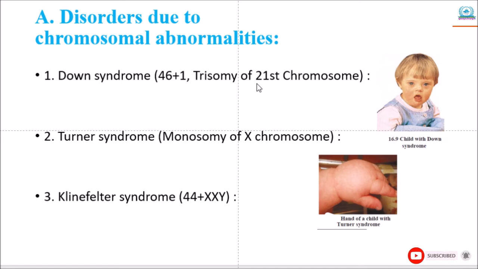So Down syndrome is a disorder arising due to a chromosomal abnormality. This is the first discovered and described chromosomal disorder in human beings. This disorder is characterized by the presence of 47 chromosomes. It is described as trisomy of the 21st chromosome. Why is it called trisomy of the 21st chromosome?